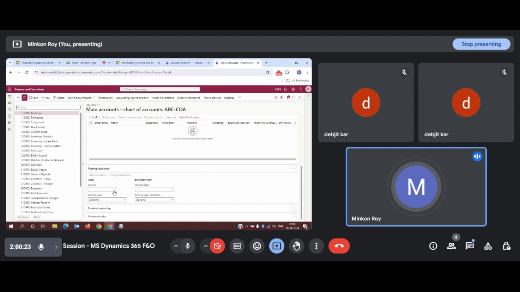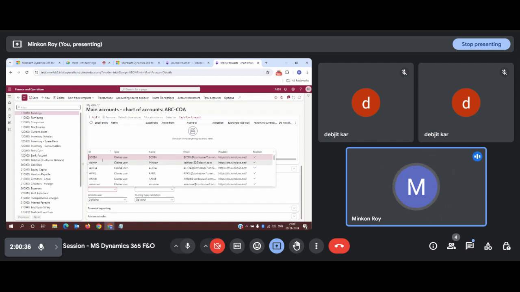Now there is another option known as posting validation, where you can allocate a user to use this particular main account. You can select the user ID from this account list; the system admin will be creating all the users whenever you join an organization.